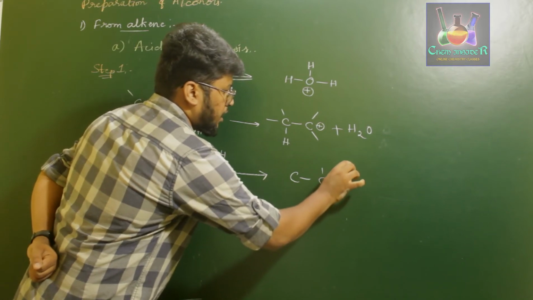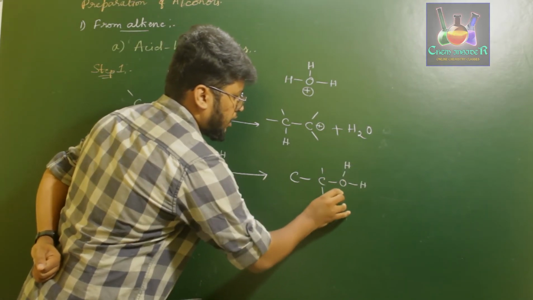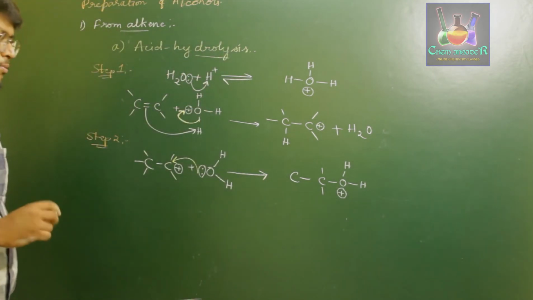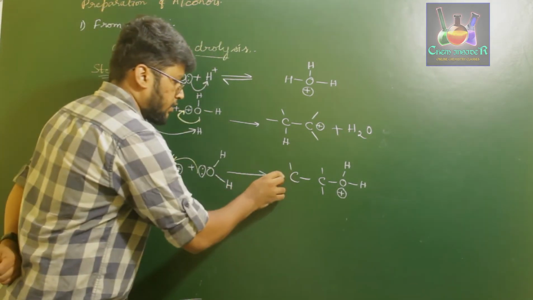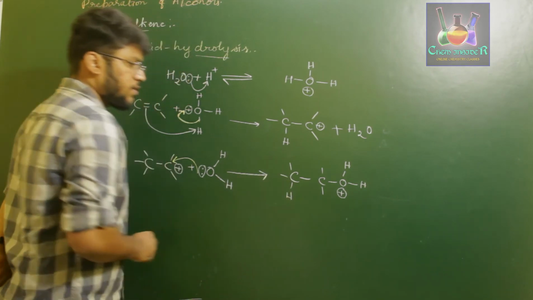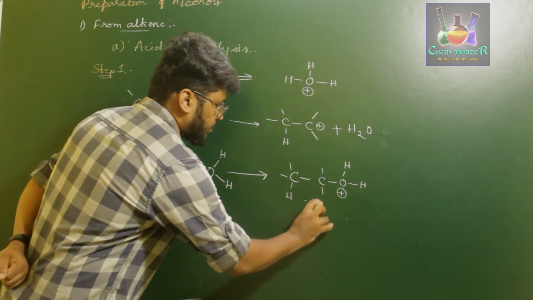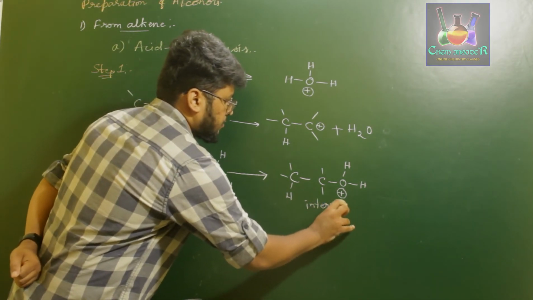O, H, H, and further this has a plus charge now, because oxygen is carrying 3 bonds. Okay, so now further these hydrogens will be similar. So this is what we get. This compound is called the intermediate.